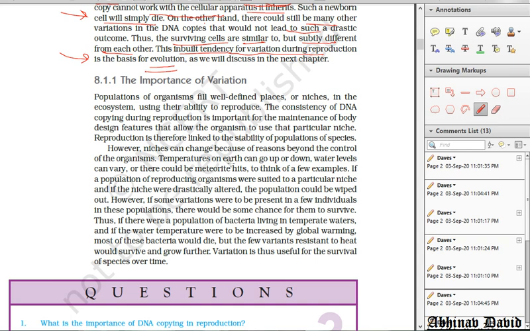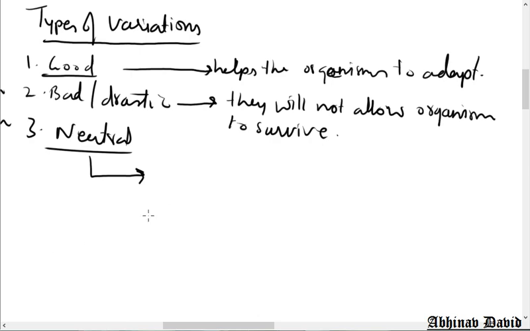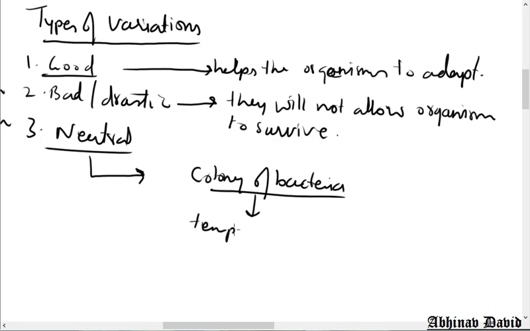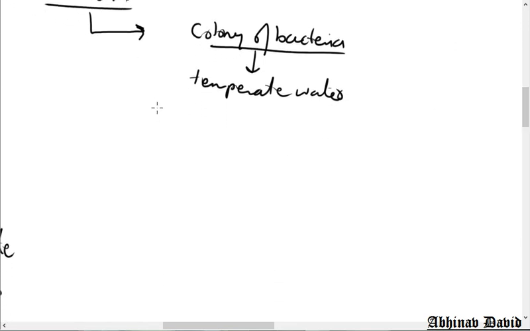Now as we know, due to human activities the environment temperature is increasing, that we call global warming. So a colony of bacteria is living in the water, and because of global warming, the temperature of the water where they were living has slowly increased. Now let me write it so that you can understand. A colony of bacteria is living in temperate water, and they were living happily without any problem.